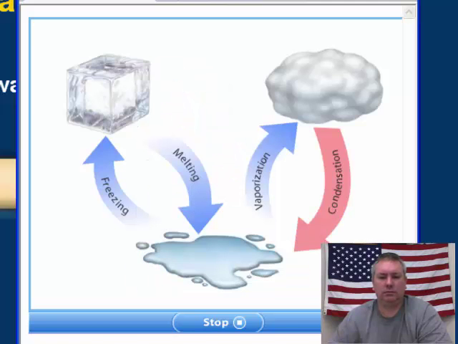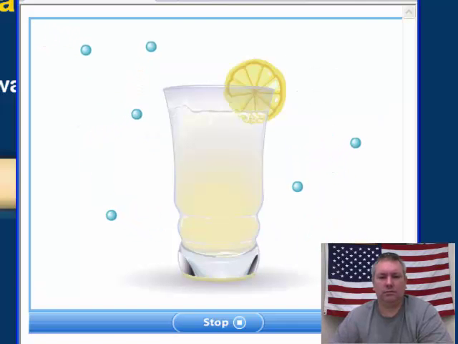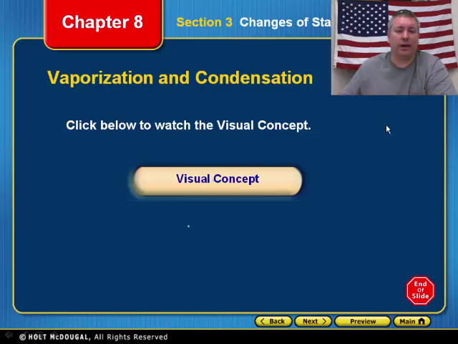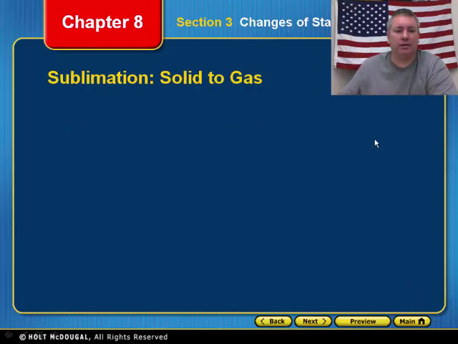When condensation occurs, a gas becomes a liquid. Condensation can be seen when water droplets form on the outside of a cold glass of lemonade. Water vapor molecules near the cold surface slow down enough to clump together on the glass, forming droplets. All right. And there you go. That's what I was just telling you about condensation.